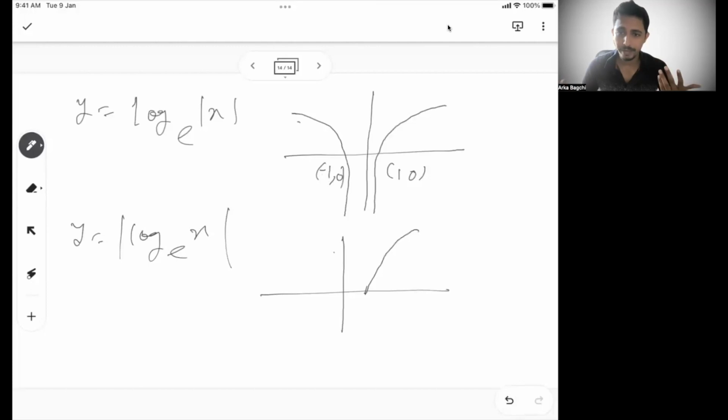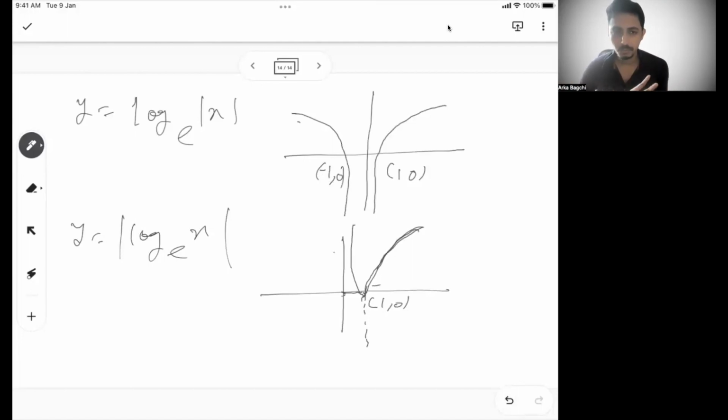So y cannot be negative overall. Between 0 to 1, so this is 1 comma 0, right? For more than 1, this will follow this path. Between 0 to 1, it was ideally like this if the whole modulus was not there, because y becomes negative, but here y cannot become negative. So for x between 0 to 1, it will start going up. Instead of going down, it will start going up, because as a whole y can never be negative.